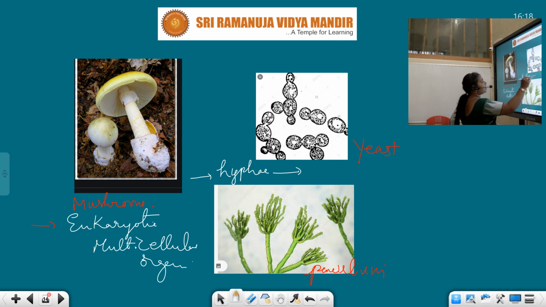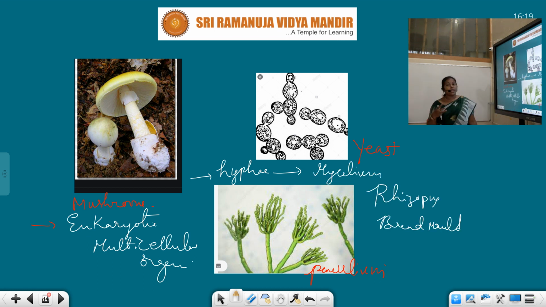Students, when you leave a bread slice on any table without proper covering, and you observe the same slice the next day, you can find some network-like structures, white or cream color, over the surface of the bread. Our parents won't allow us to eat such things, because it is spoiled. Actually, sapro means rotten. Here the fungus follows the saprophytic mode of nutrition.